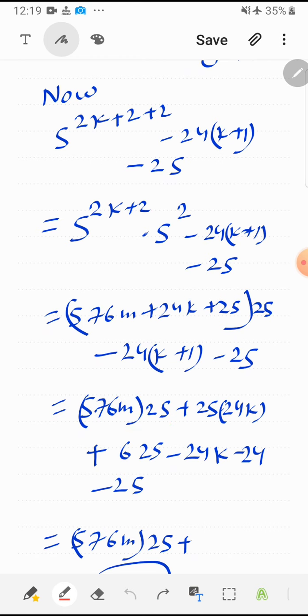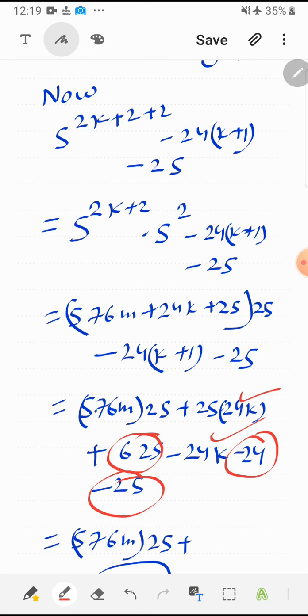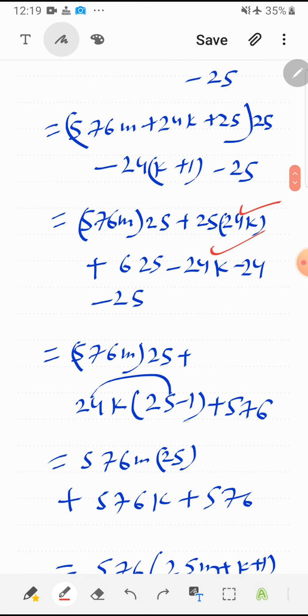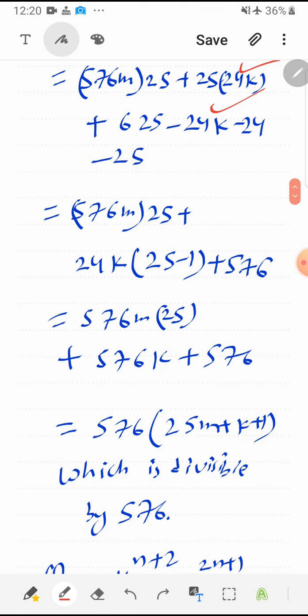Now take 24k common from these two terms, and the rest we can just simplify because these are just integers, so that we are left with 576m into 25, 24k common, so 25 minus 1 in the bracket, and plus 576, so that this is 576, this is 576, and 24 into 24 is 576. So I can take 576 common from every term, hence it is proved that it is divisible by 576.